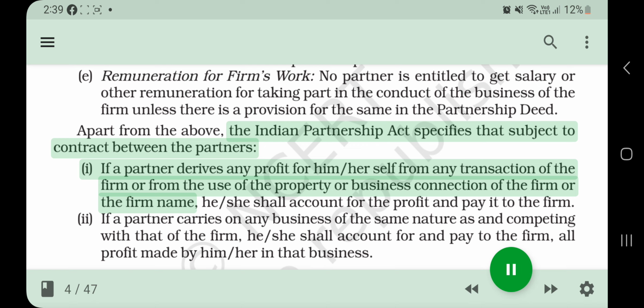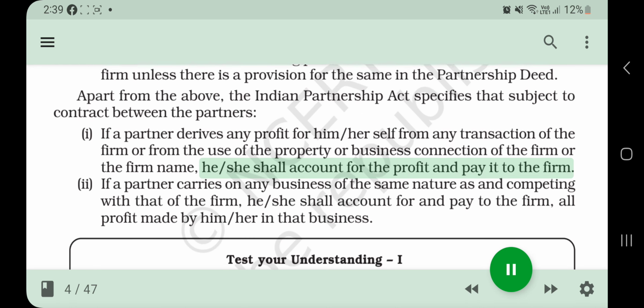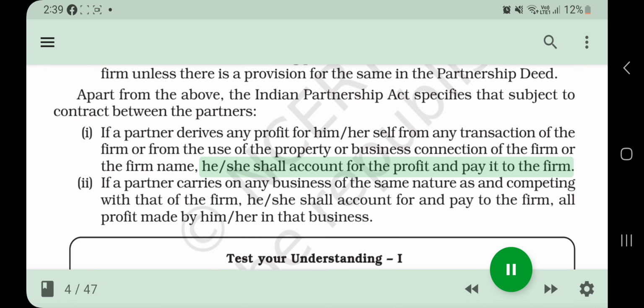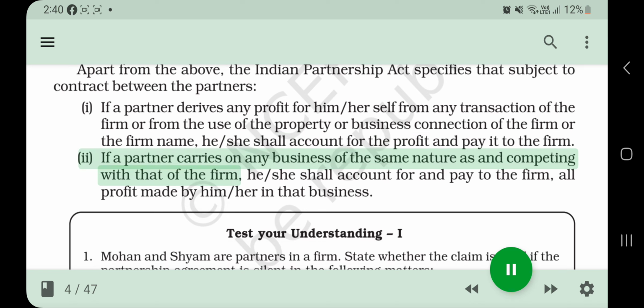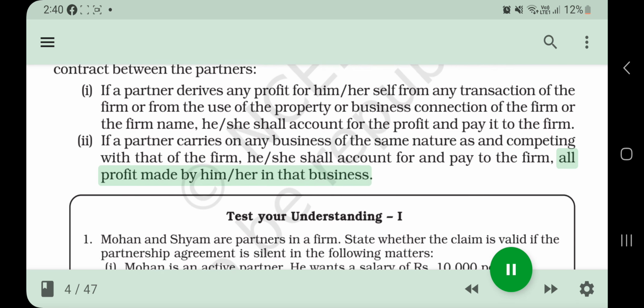Apart from the above, the Indian Partnership Act specifies that subject to contract between the partners, if a partner derives any profit for himself or herself from any transaction of the firm or from the use of the property or business connection of the firm or the firm name, she shall account for the profit and pay it to the firm. E. If a partner carries on any business of the same nature as and competing with that of the firm, she shall account for and pay to the firm all profit made by her in that business.